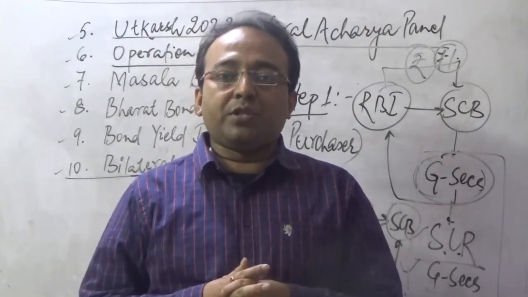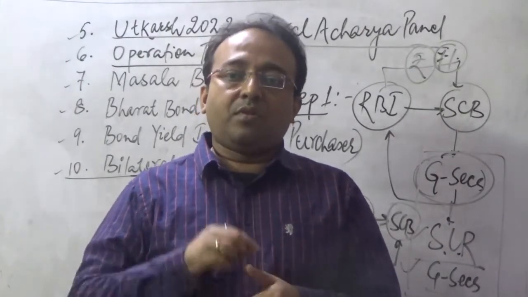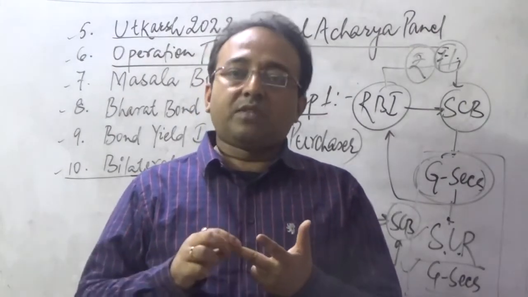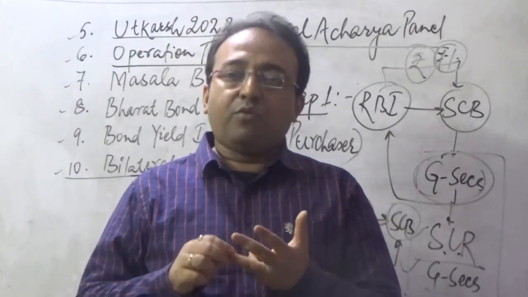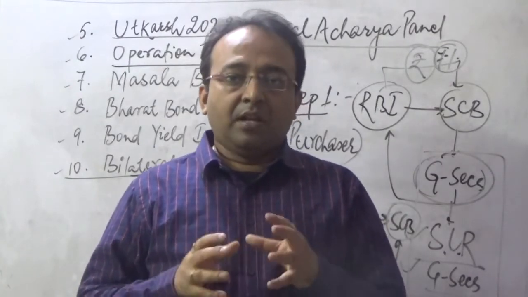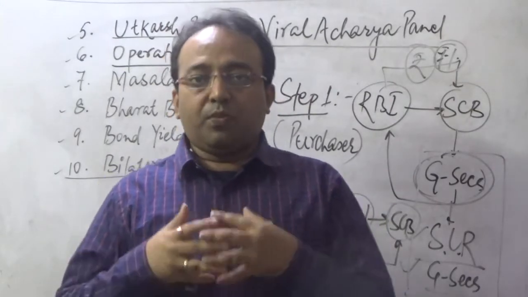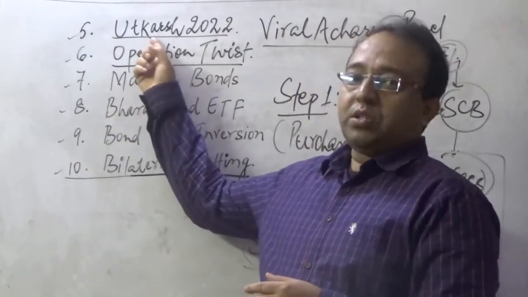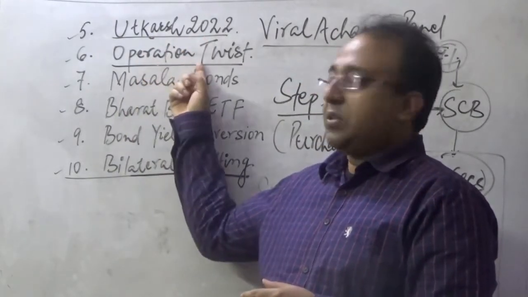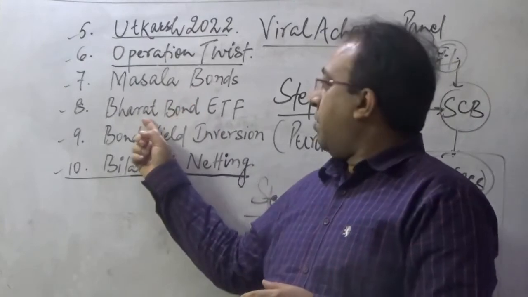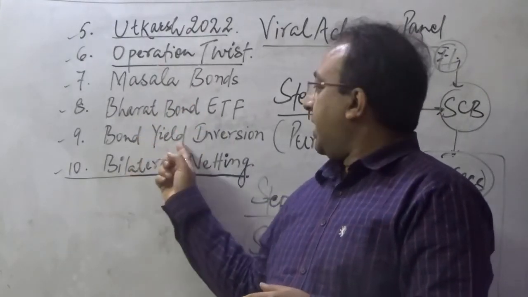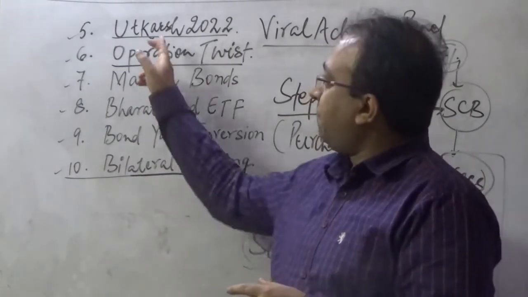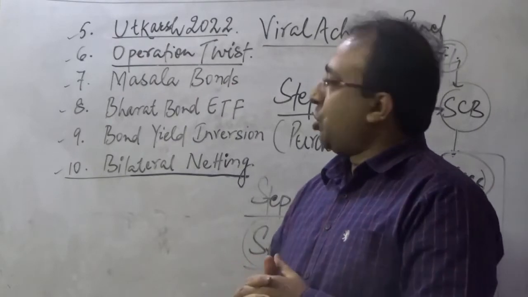I have already discussed four important issues in my first video pertaining to banking structure and banking institutions. I discussed with you the basic concept of bank merger, shadow banking, differentiated banking, and the fourth one was the merchant discount rate. Now, in this particular video, I am going to discuss these issues: Utkarsh 2022, Operation Twist, Masala Bonds, Bharat Bond ETF, Bond Yield Inversion, and Bilateral Netting. So let us start with the first issue, that is Utkarsh 2022.